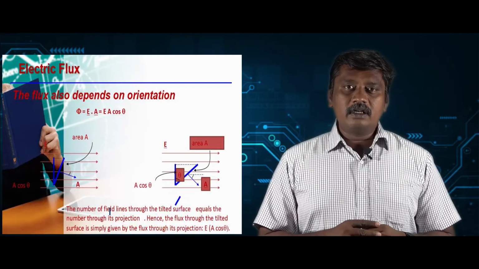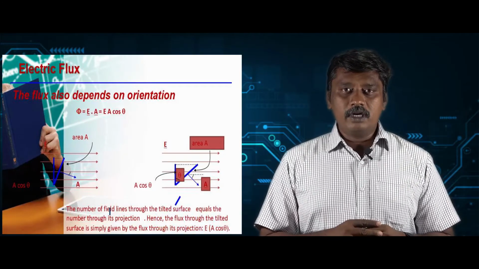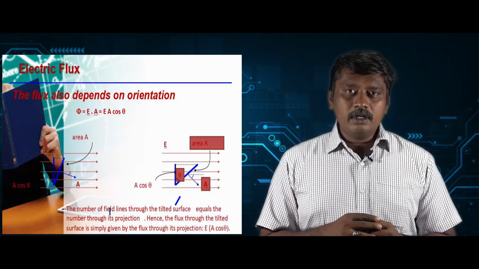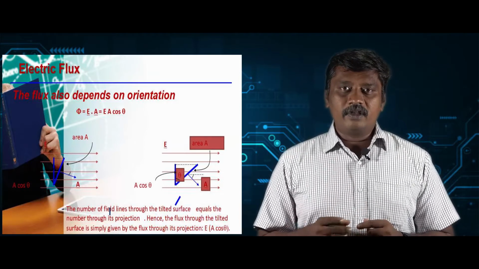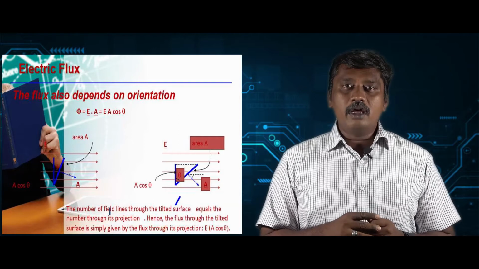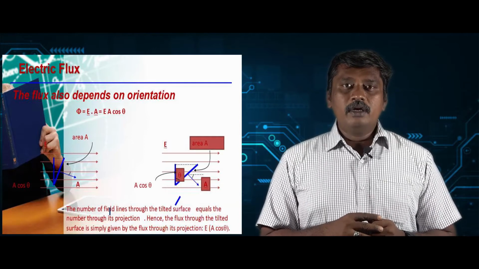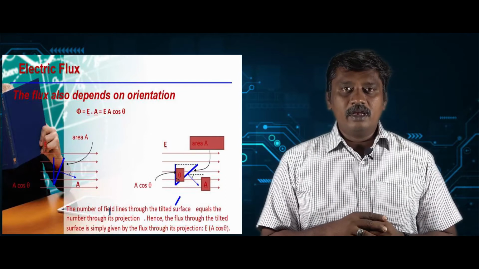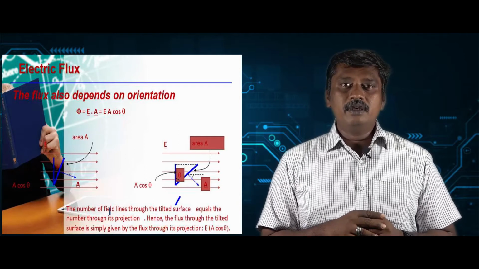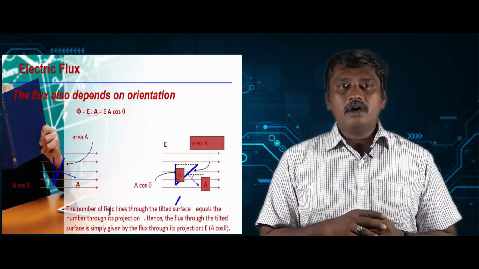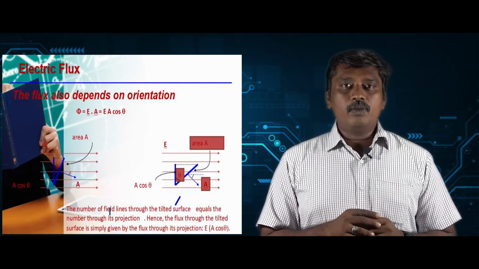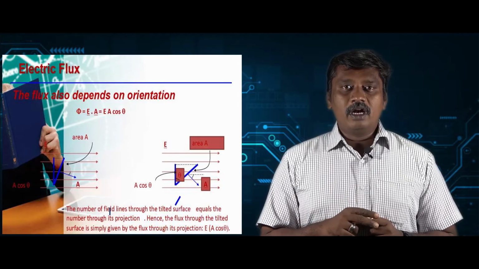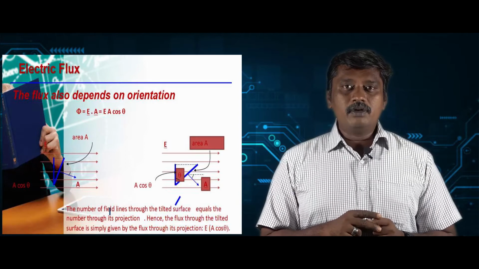Therefore, the electric flux is a measure of the number of electric lines of force through a given surface in an electric field. This electric flux depends upon the strength of the electric field on the surface area and the orientation of the area in the electric field. That's why the equation is phi equals EA cos theta, where A is the area, E is the electric field intensity, and theta is the orientation of the area in the electric field. Both these parameters define the electric flux. So we can write phi equals EA cos theta.